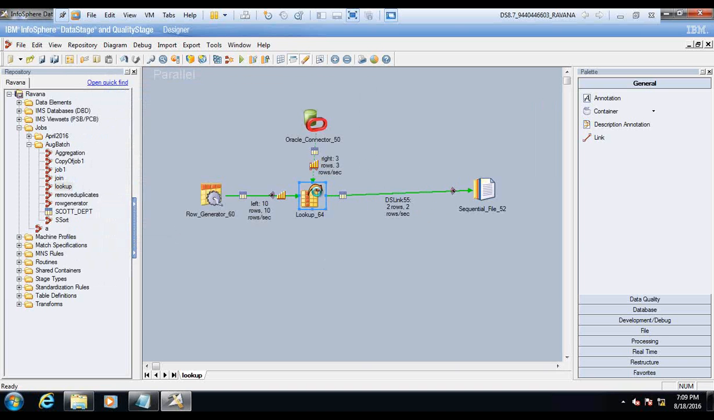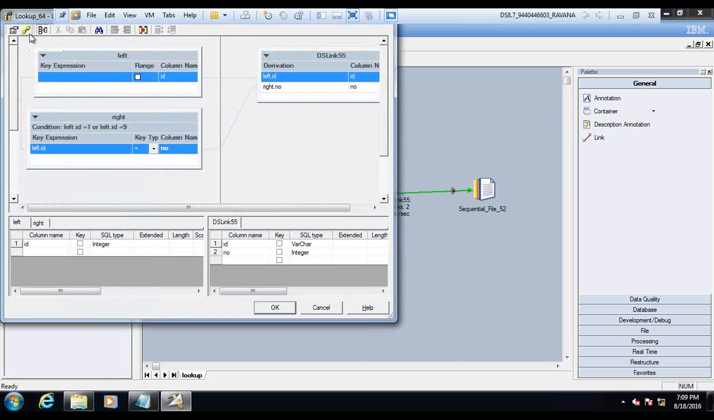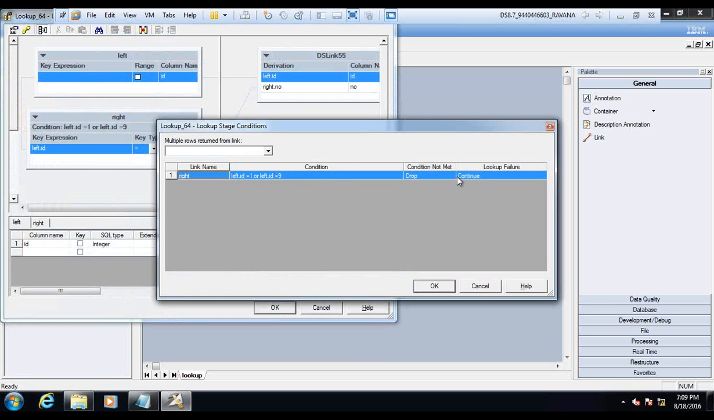What does this mean? It means that if 1 and 9, these two, are not matching with the lookup, then it continues. You understood, right? So 1 and 9. If 9 is not present in the lookup, still that's fine, you continue. It means that you get both 1 and 9.